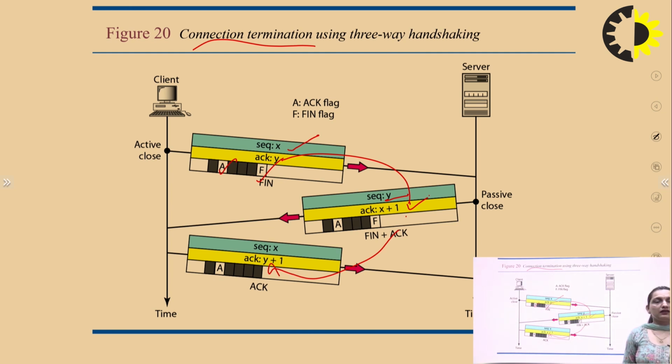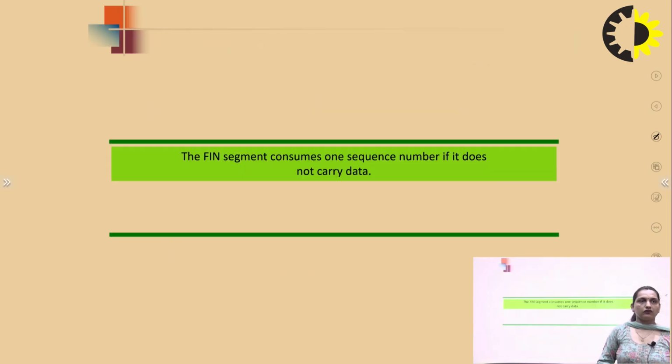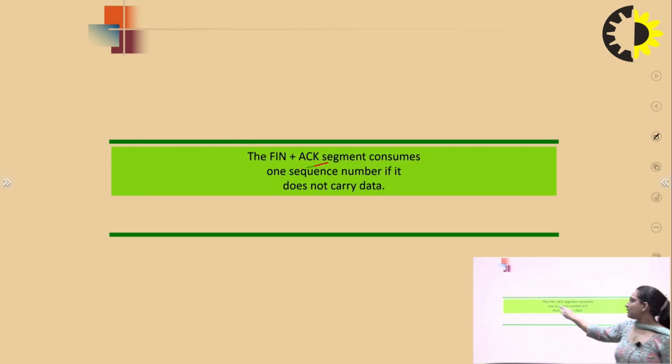So in this way, we are not transferring any data. They are saying that we have to close this relationship. First there is the FIN, then FIN plus acknowledgement, and then lastly an acknowledgement. A FIN segment only consumes a sequence number, and no data is transferred. In FIN plus acknowledgement, one sequence number is consumed, but no data is transferred.